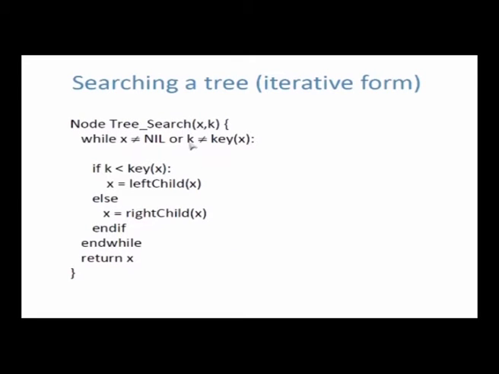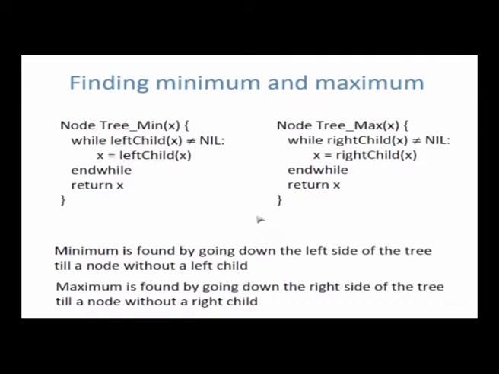You can write that also in iterative form very easily. If you found it already, then you return it. Otherwise, if it's less, then you set the pointer to the left, otherwise set the pointer to the right. x is the pointer that you are moving in the tree, and keep searching till you find the end.